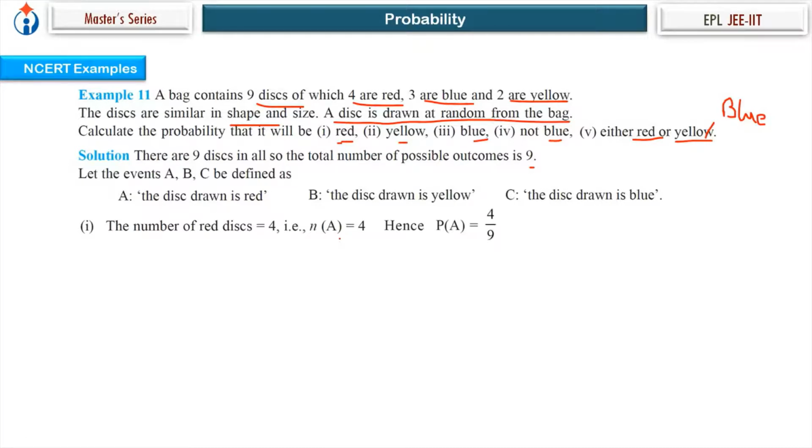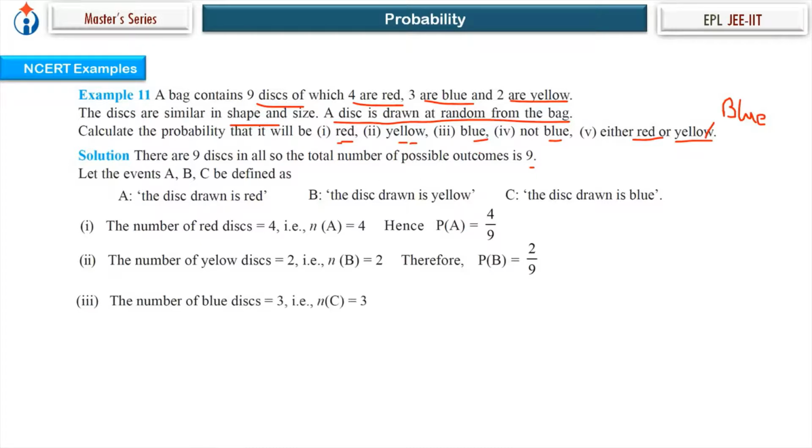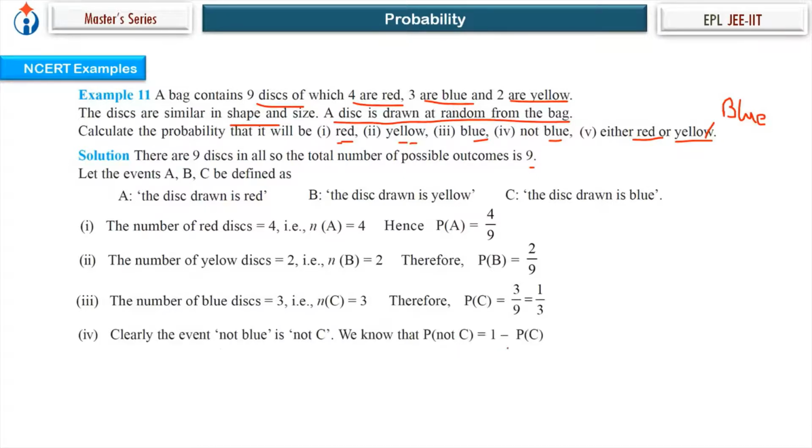So probability of A is equal to 4 by 9. Similarly, for occurrence of yellow, 2 yellow, so P of B is equal to 2 by 9. Blue, 3: P of C is equal to 3 by 9, which is 1 by 3. Not blue, that is occurrence of event not C. So P of not C is equal to 1 minus P of C, which is 1 minus 1 by 3, equal to 2 by 3.